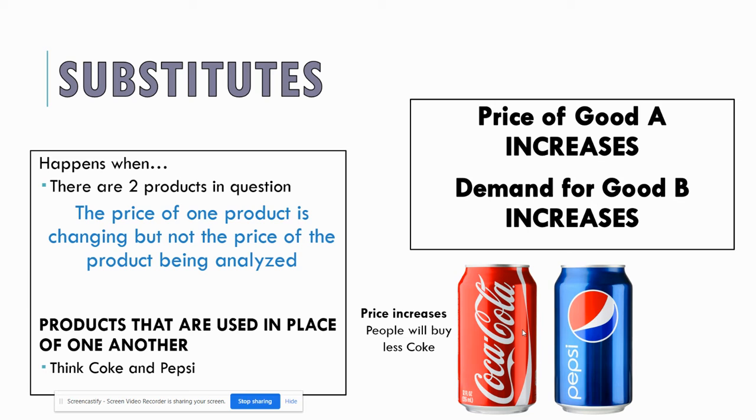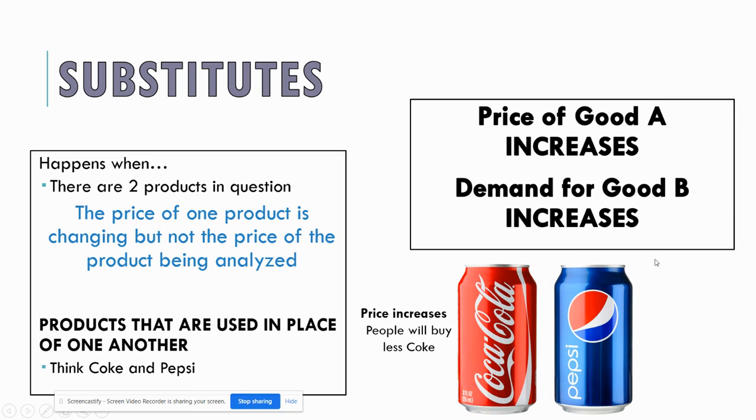So if Coke raises their prices, the law of demand tells us price increases, quantity demanded decreases. So fewer people would be buying Coke, but that doesn't mean fewer people want to buy pop. And so some of those people are going to make that switch to Pepsi.